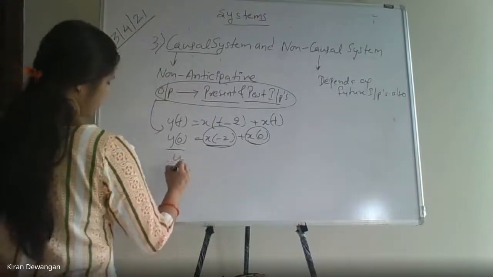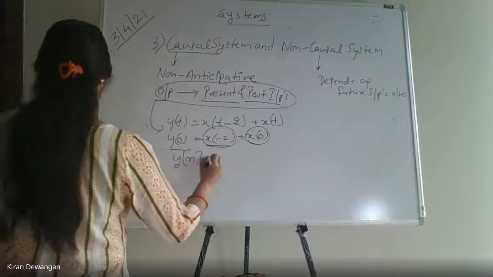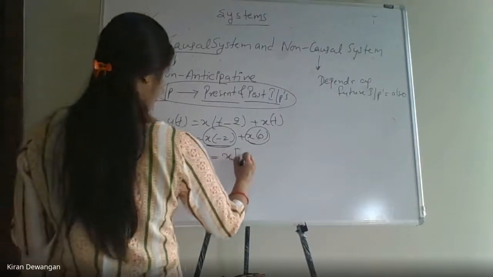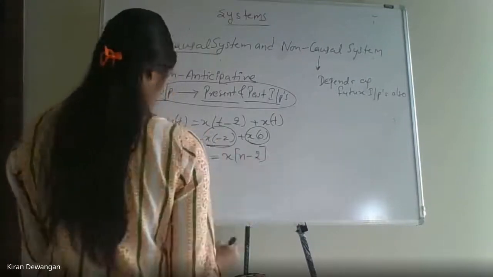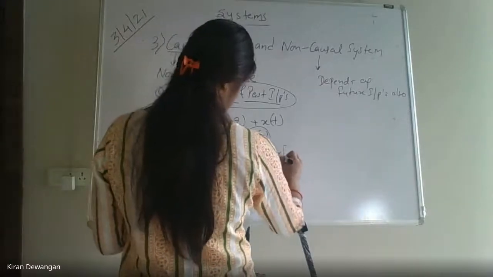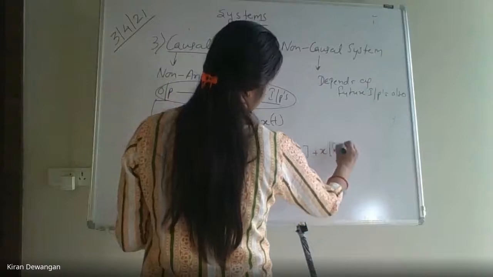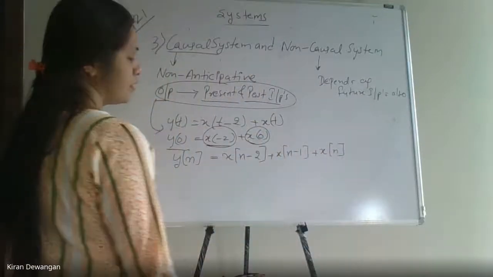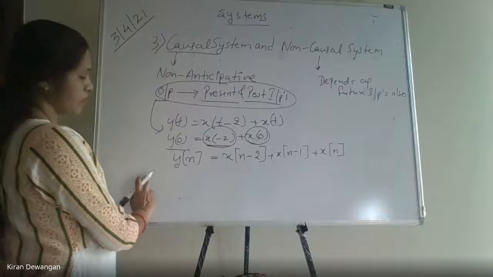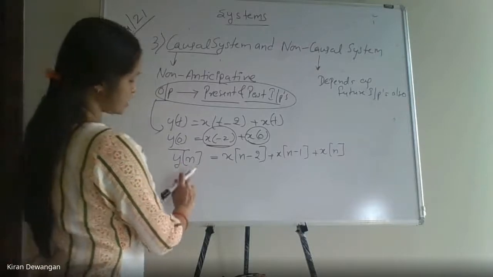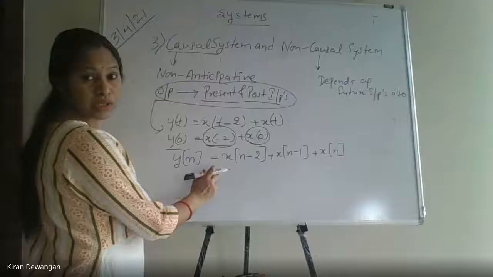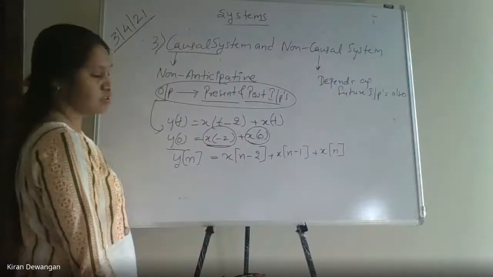If I write y of n equals x of n minus 2 plus x of n minus 1 plus x of n, ये क्या होगा? What is the system here? It will be causal. Again a causal system.